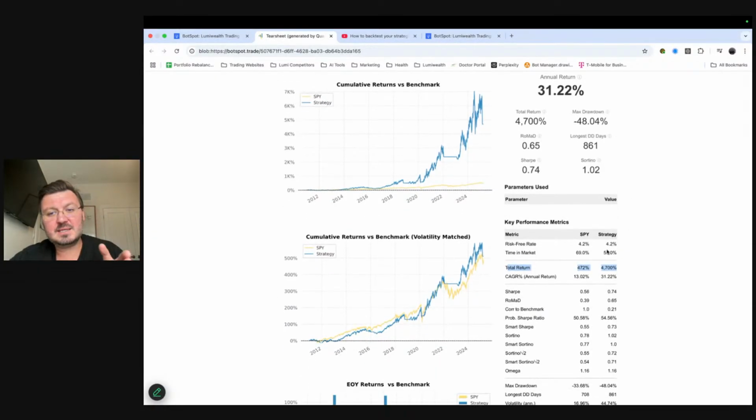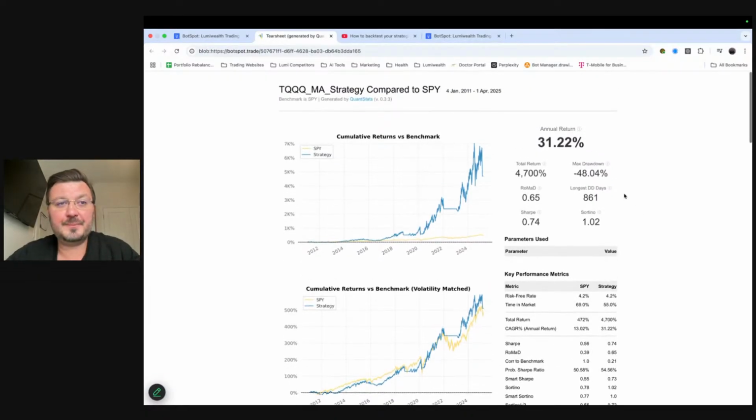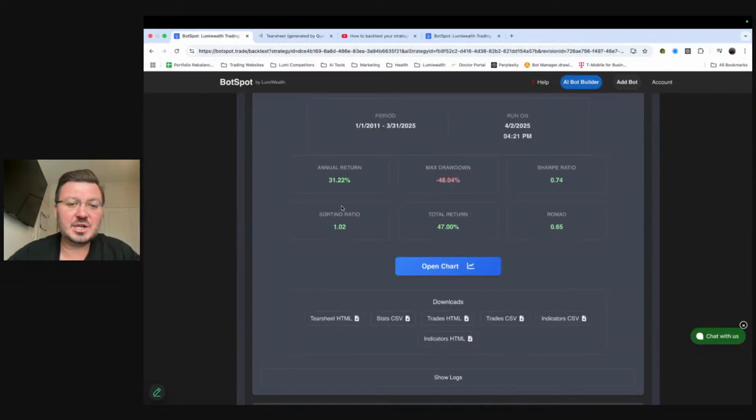If you had invested in the S&P 500, you'd be up 472%. However, if you had invested in this strategy, you'd be up 4,700%. Quite a large difference. We're talking about 10x money difference using this strategy, using TQQQ and a 200-day moving average filter. That's quite a nice result there. Cool. So that's our tear sheet. You could also download CSV files if you want to do that instead.